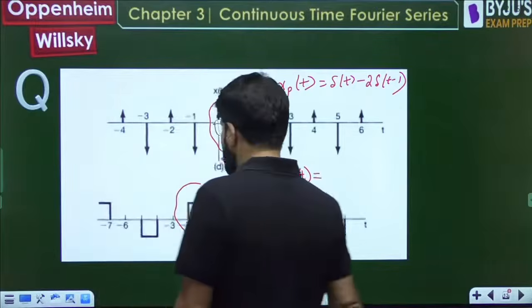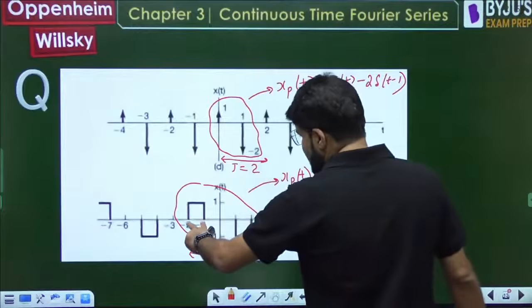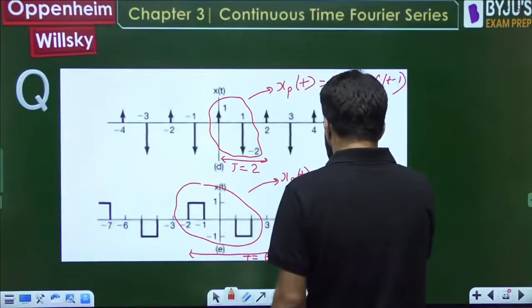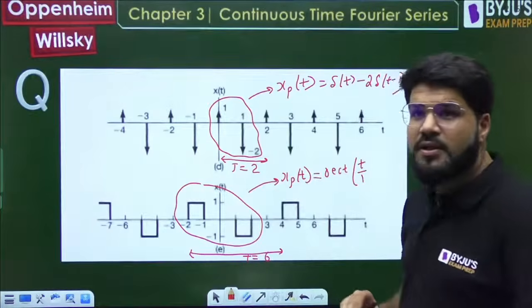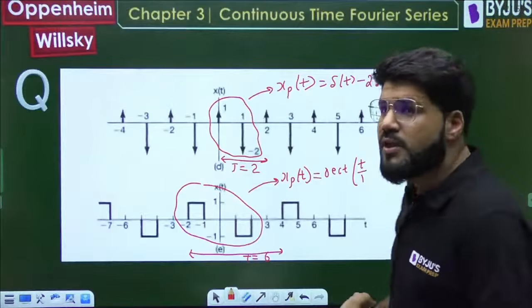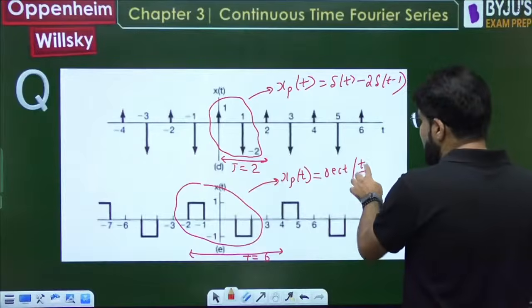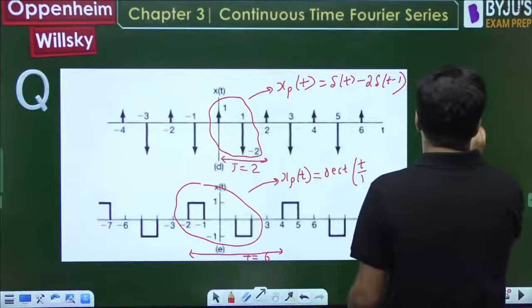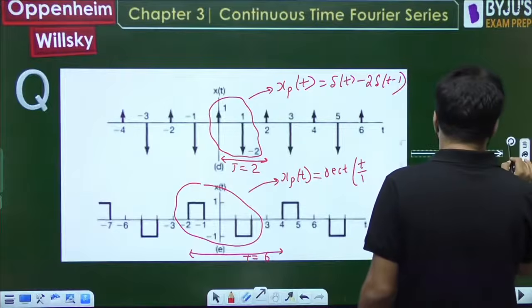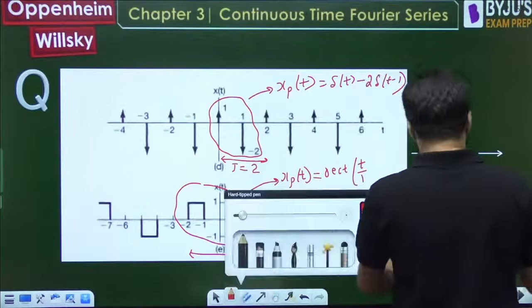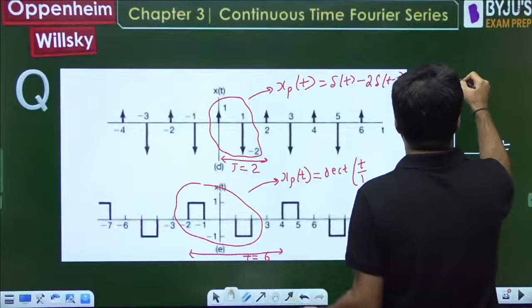What is there in the one time period? Okay, there is a rectangle of duration 1, rect of t by 1. Listen to me carefully. Now rect of t by 1. See, let me again draw that rectangle for you. Always remember the standard definition of rectangle. Why remember it? Because it will help you ease out the question.